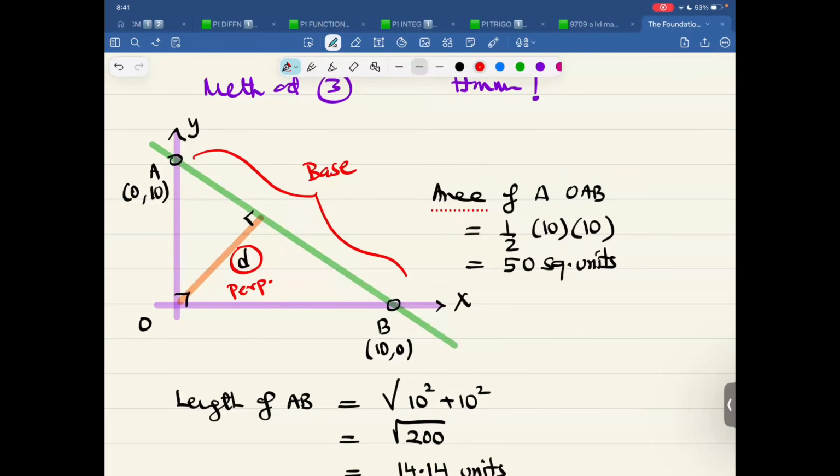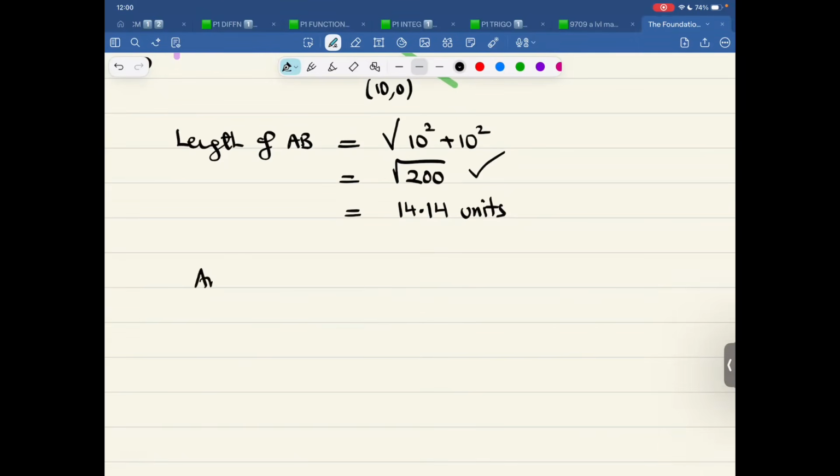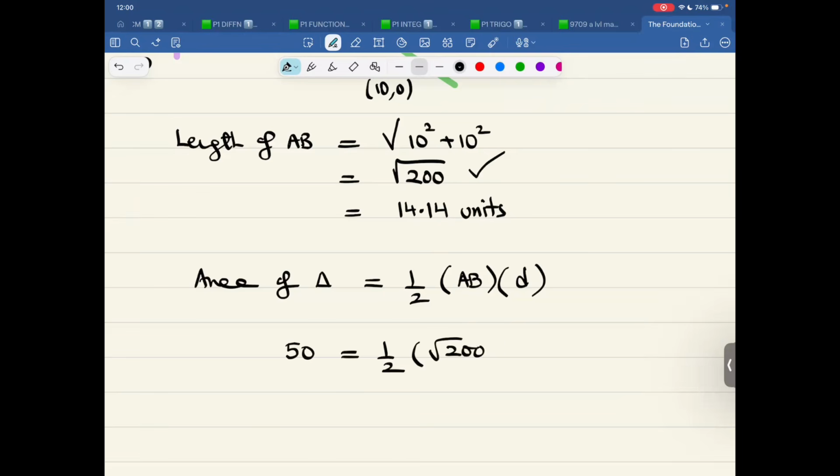Now, if I take D as the perpendicular, the base as AB, so now this distance is root 200. So the same, therefore, area of triangle, that is half into the new base, which is AB, and the new height, which is D. Area of triangle 50. This is half, AB square root of 200.